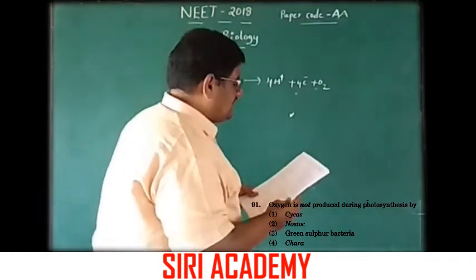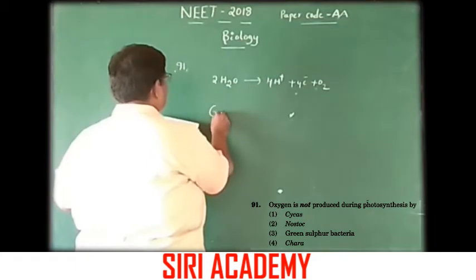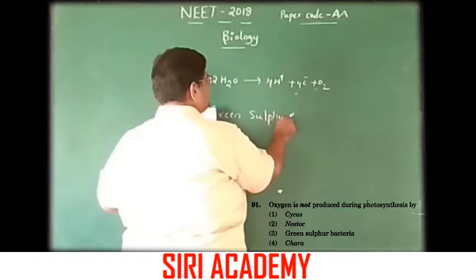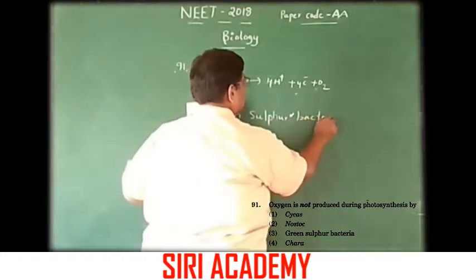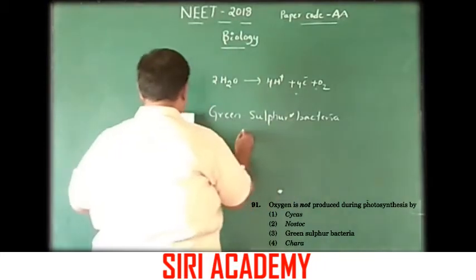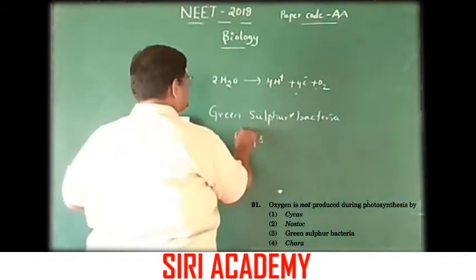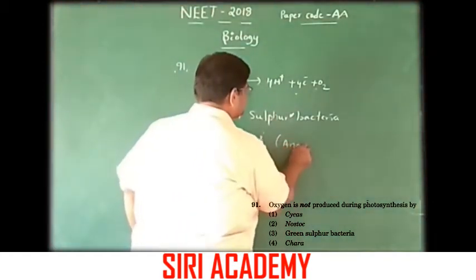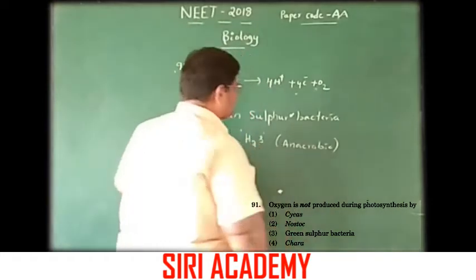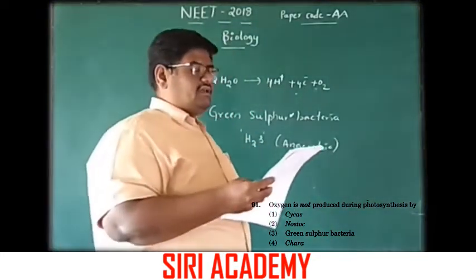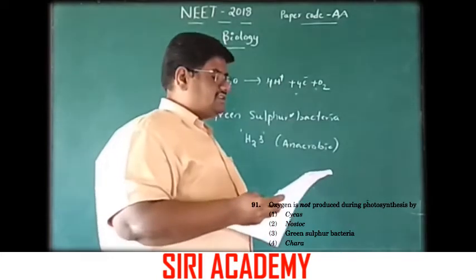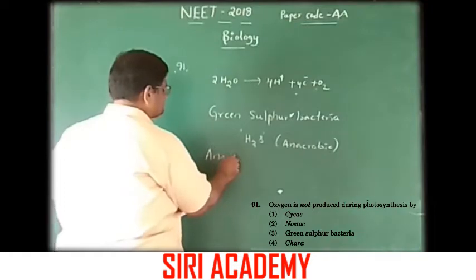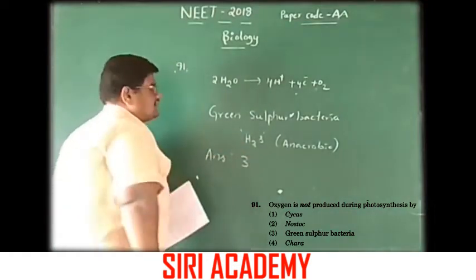And in green sulfur bacteria, the electron donor is H2S, so this is not the aerobic one. Here hydrogen is produced and oxygen is not produced. So option 3 is the correct answer.